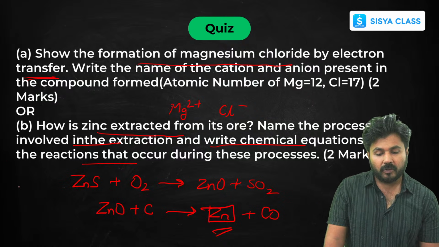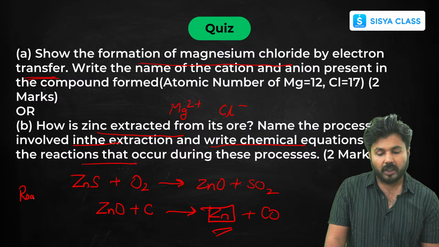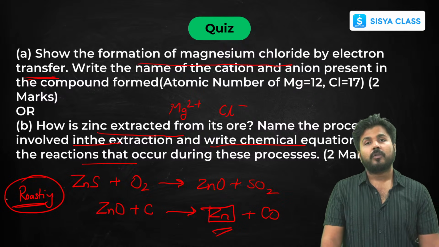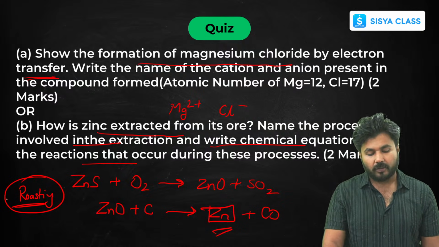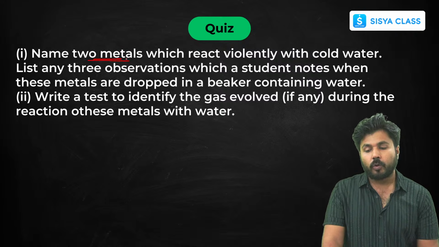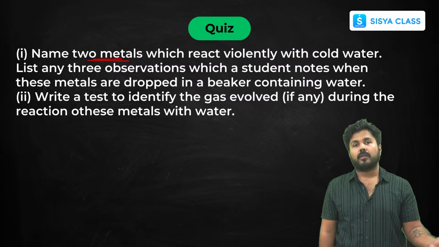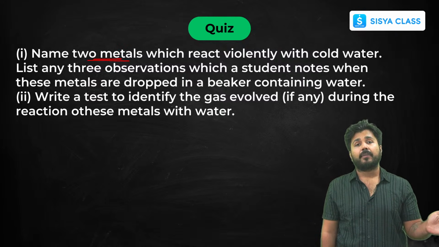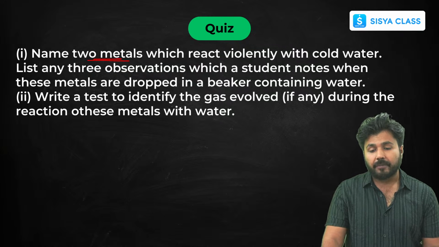Which process is used here? Roasting is used here. As this ore is in sulfide form, this reaction will occur only in the presence of oxygen. Now, name two metals which react violently with cold water. We have already seen those two elements, the most reactive ones: potassium and sodium react with cold water.